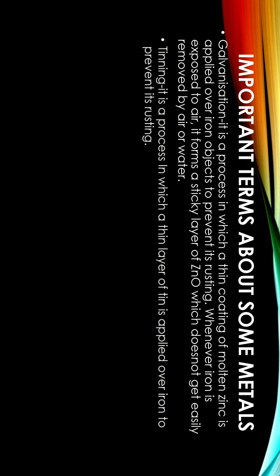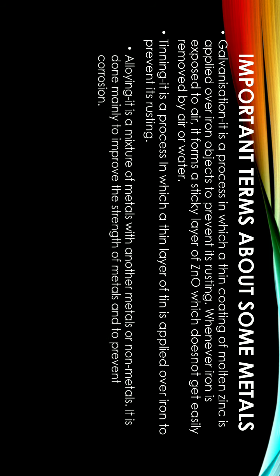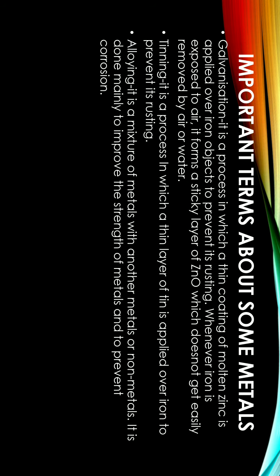Next important term is tinning. Already we discussed tin is used for prevention of corrosion. So tinning is a process in which a thin layer of tin metal is applied over iron to prevent its rusting. Next is alloying. This is also one method for prevention of corrosion. An alloy is a mixture of a metal with another metal or non-metals.